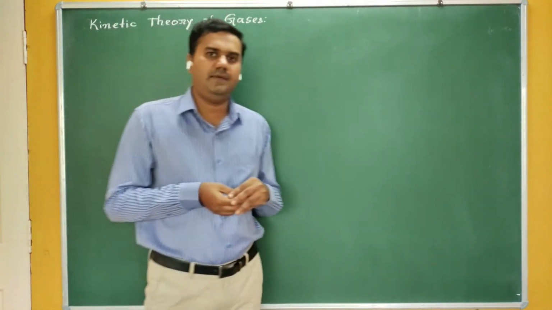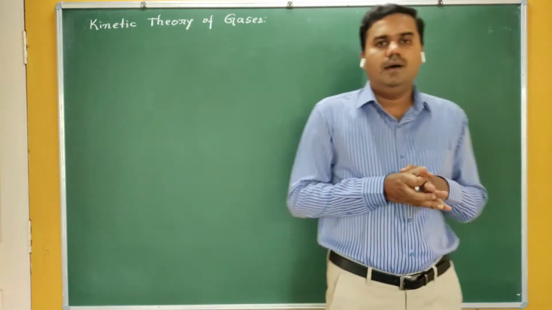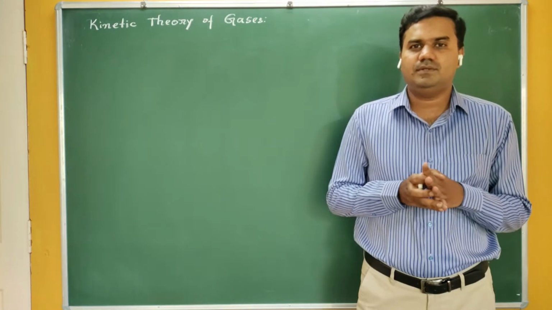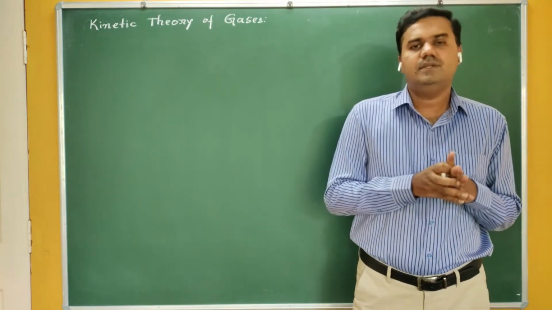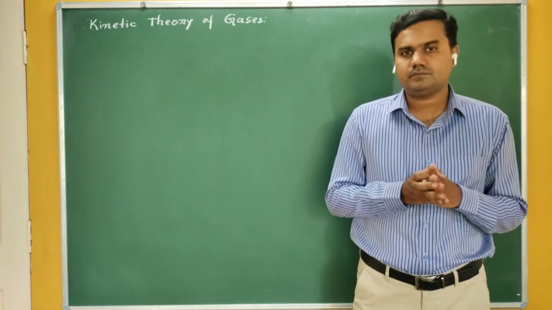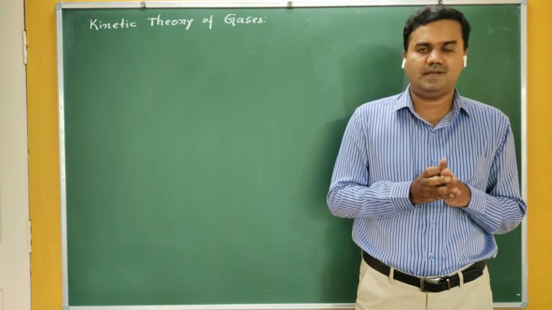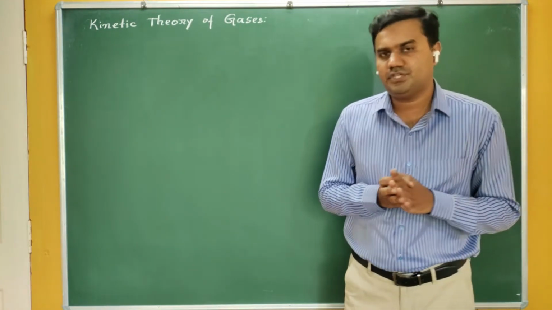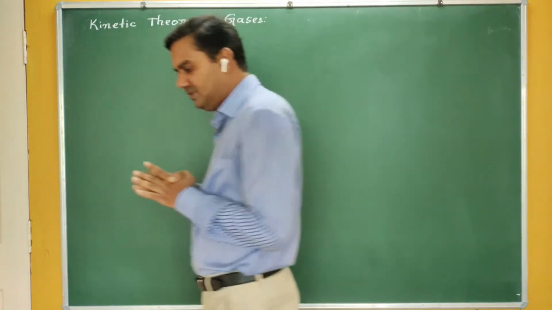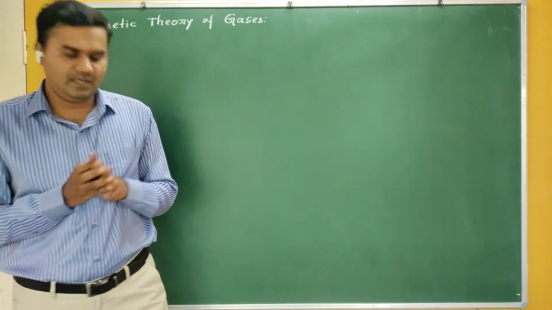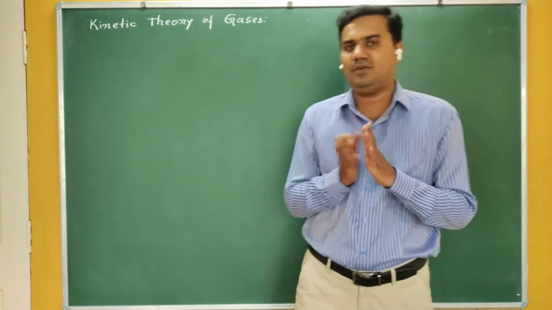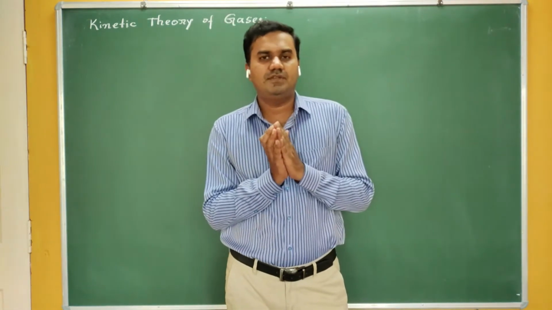We have studied the macroscopic quantities and related them. Here we have understood the behavior of gases in terms of pressure, volume, and temperature. Now these are called macroscopic quantities. What is meant by microscopic and macroscopic? Macro means large, micro means small here.